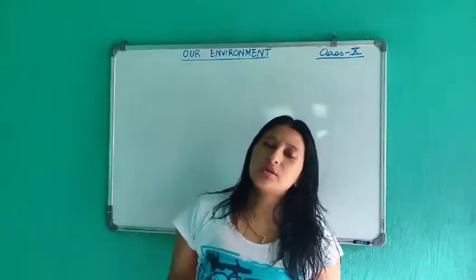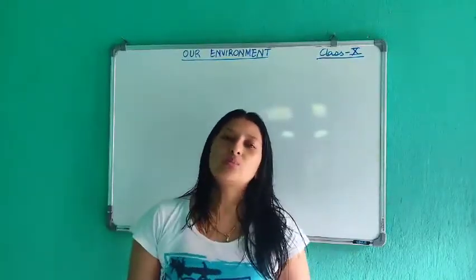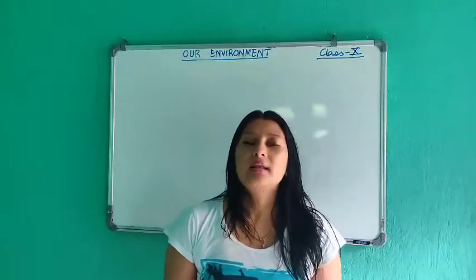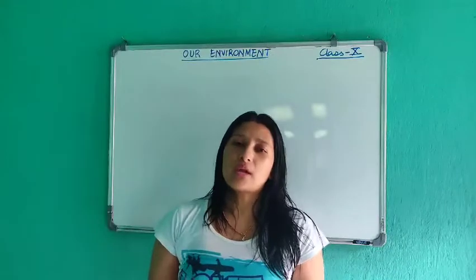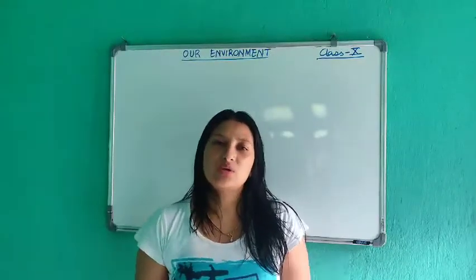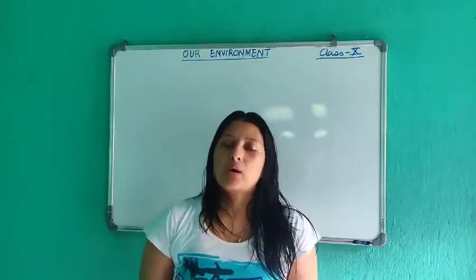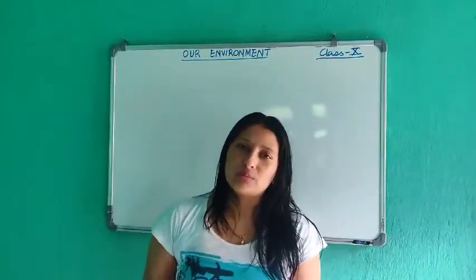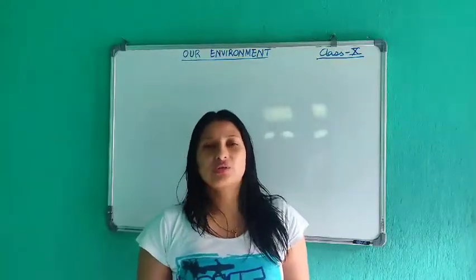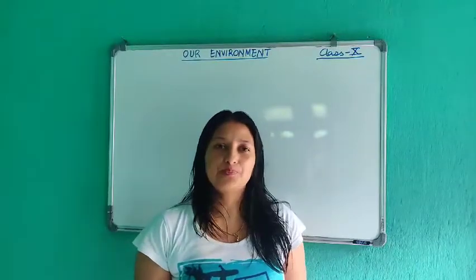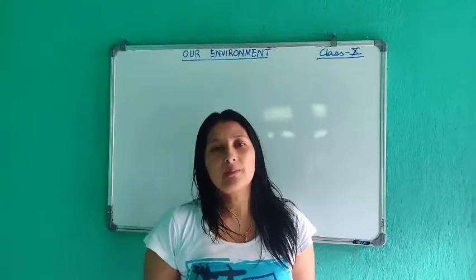Hey kids, towards the end of the last class, we studied about decomposers and transformers. Let us recap about them. Decomposers are those organisms that act upon the dead bodies of producers and consumers and break down the complex organic compounds into simple forms. And transformers, on the other hand, disintegrate the simple compounds into inorganic compounds which can then be reused by the plants.